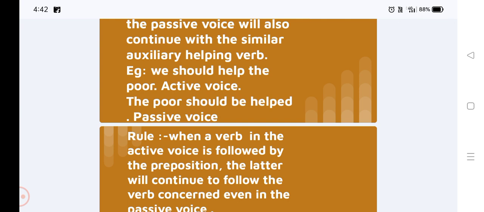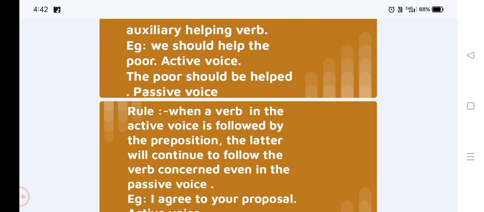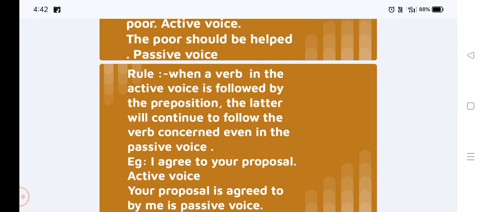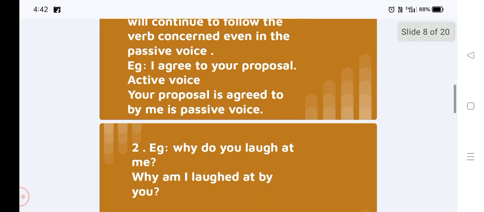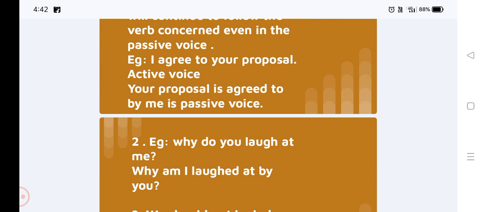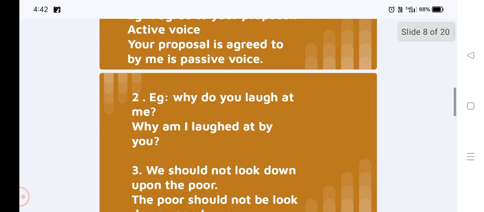Rule. When a verb in the active voice is followed by a preposition, the latter will continue to follow the verb concerned even in the passive voice. For example, I agree to your proposal is the active voice. The passive will become your proposal is agreed to by me. Second example, why do you laugh at me? The passive will become why am I laughed at by you?